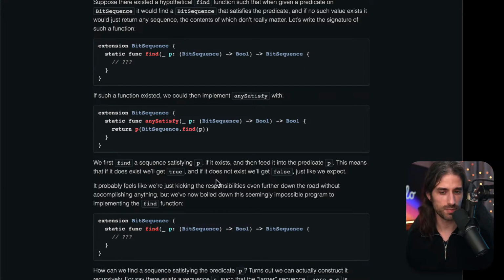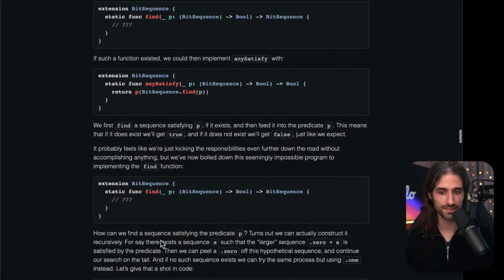It probably feels like we're just kicking the responsibility even further down the road without accomplishing anything, but we've now boiled down this seemingly impossible program to implementing the find function. So we wanted to implement allSatisfy, then we said, okay, we can implement allSatisfy if we have anySatisfy. Then we said, okay, if we have find, then we can implement anySatisfy using find. So now we just need to implement find.